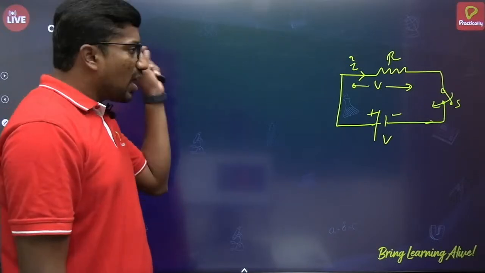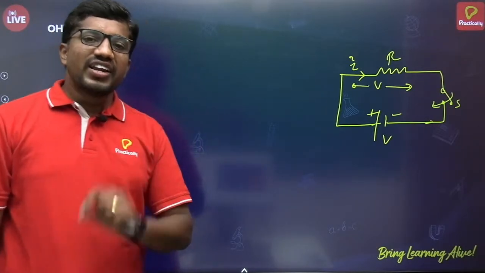Now coming to the statement of Ohm's law, very important.